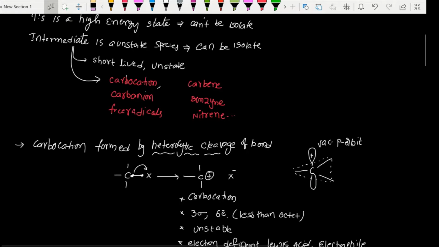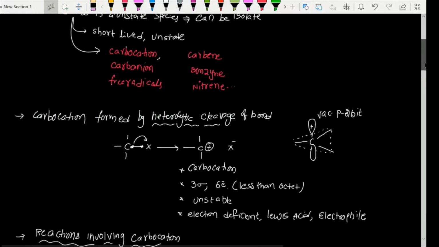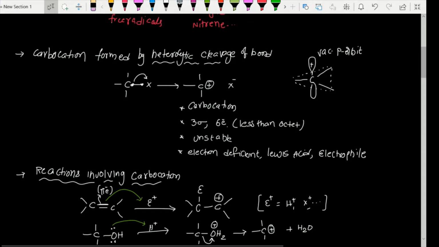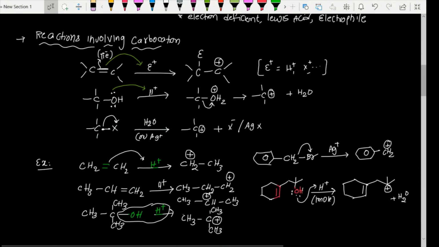Carbocations are formed by heterolytic cleavage of a bond, and these are the basic properties of carbocation. Carbocations are sp2 hybridized with a vacant p orbital. They have a sextet of electrons, so they are Lewis acids, electron deficient and active electrophiles. Reactions involving carbocations: alkenes react with an electrophile like H plus and X plus. Alcohols react with H plus, called protonation, followed by loss of the leaving group as water, and a carbocation is generated. Or alkyl halides, with carbon-halogen bonds, react in the presence of water or any metal cations, forming a carbocation. These are some examples we discussed.